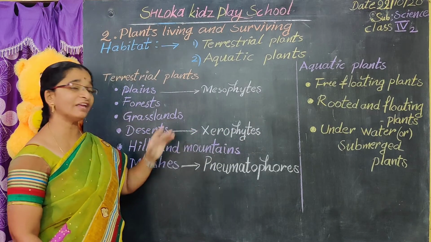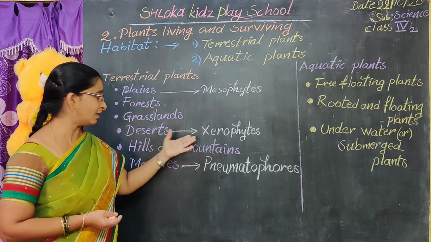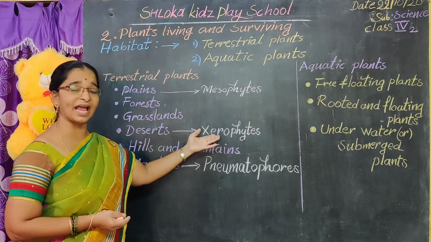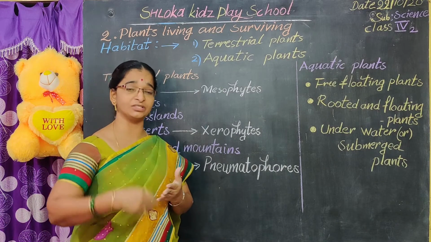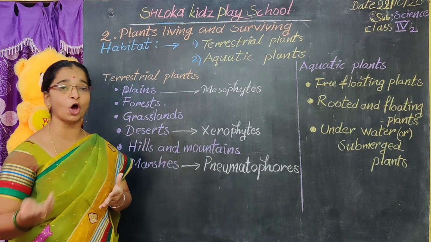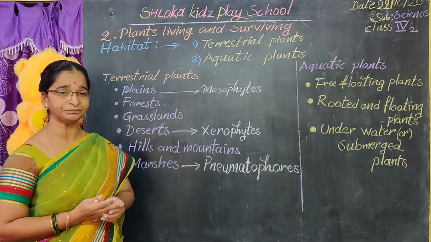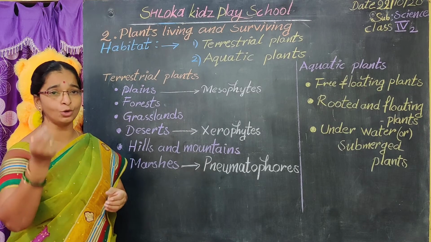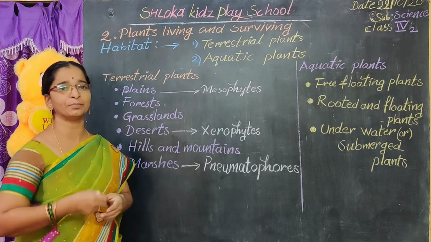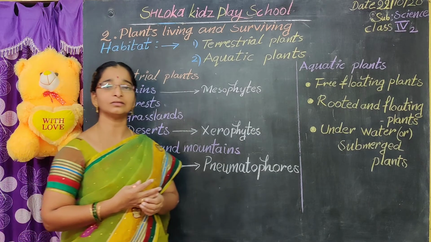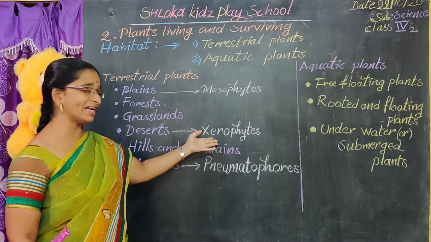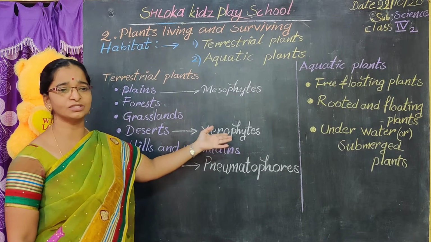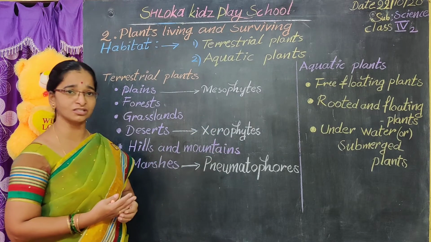Then how will the leaves be? In the desert xerophytes, the cactus plant, the leaves are modified. Modified means reduced. They are reduced to spines and thorns. Spines or thorns, అంటే ఏంటి, ముళ్ళులు. ఈ లీవ్స్ అనేది ముళ్ళులుగా మారిపోతాయి అన్నమాట. The leaves are reduced to spines and thorns to reduce the loss of water.